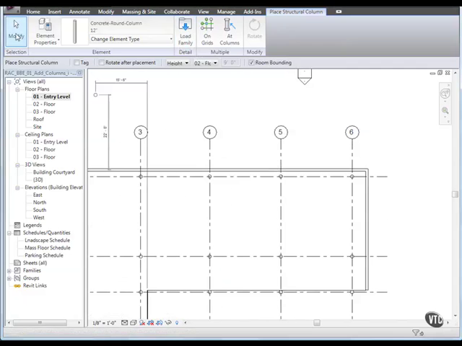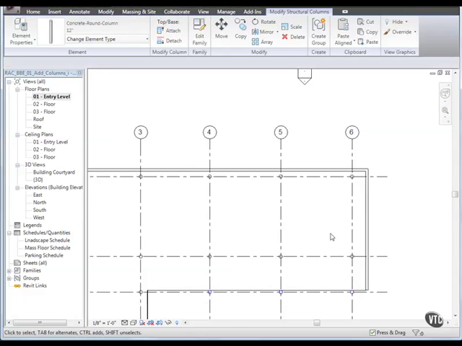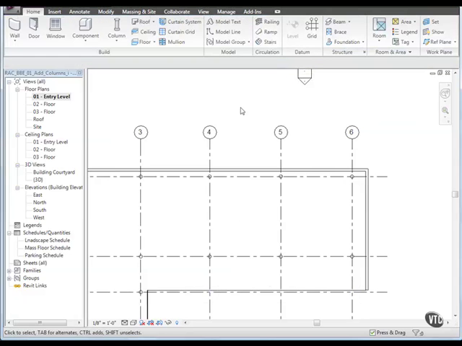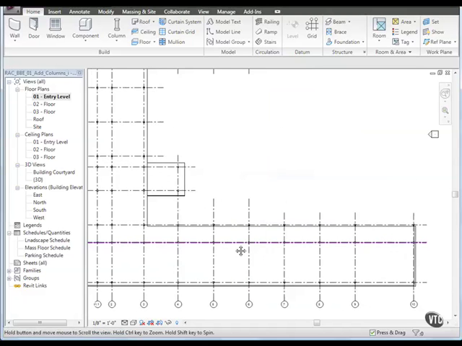Click Modify. Then, zoom in and select columns C4, C5, and C6 and delete them. Then, do the same for columns H4 to H10.